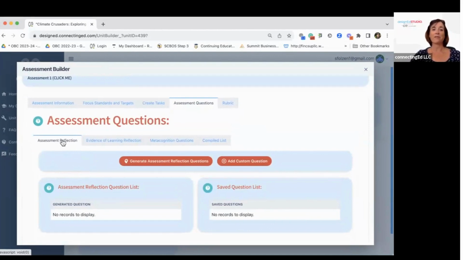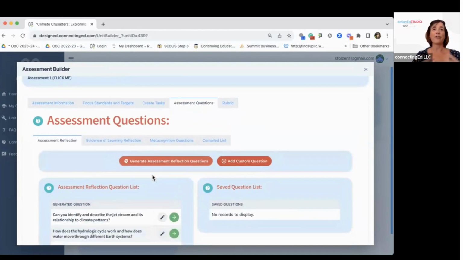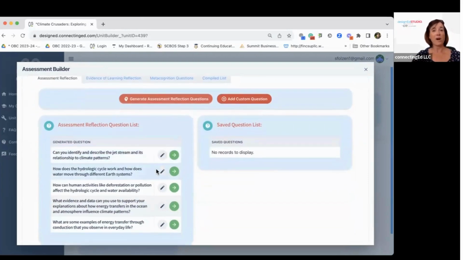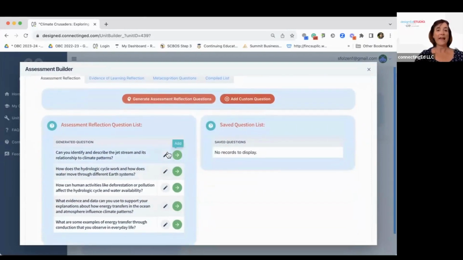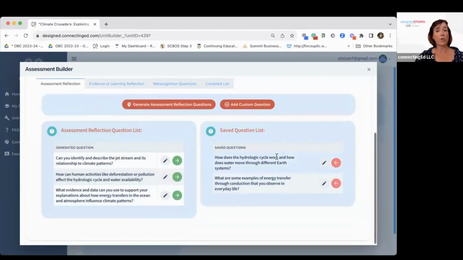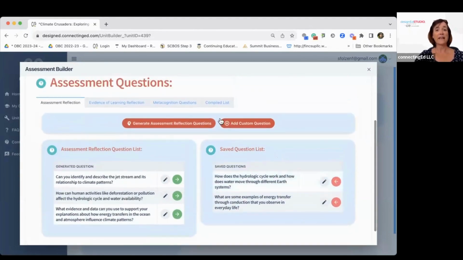We have assessment reflection questions. I'm going to generate them here. They pull together the big ideas, the essential questions of the unit and the learning targets, and ask students some deep questions about their learning. Again, you can edit any of them, decide whichever ones that you want. You can just move them right over here into your saved question list. I'll show you in a second right here where it says compiled list. All of the questions that you choose will be under here so you can print them nice and easily.